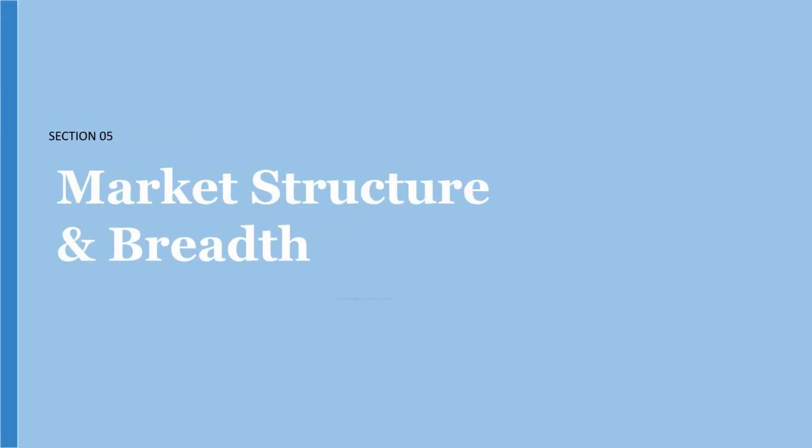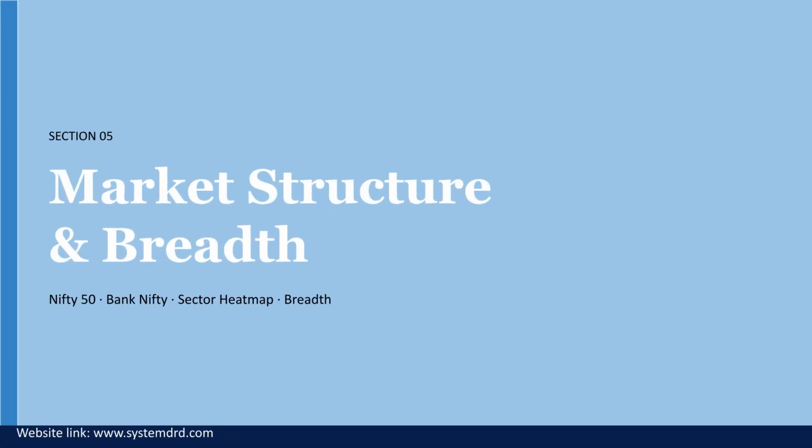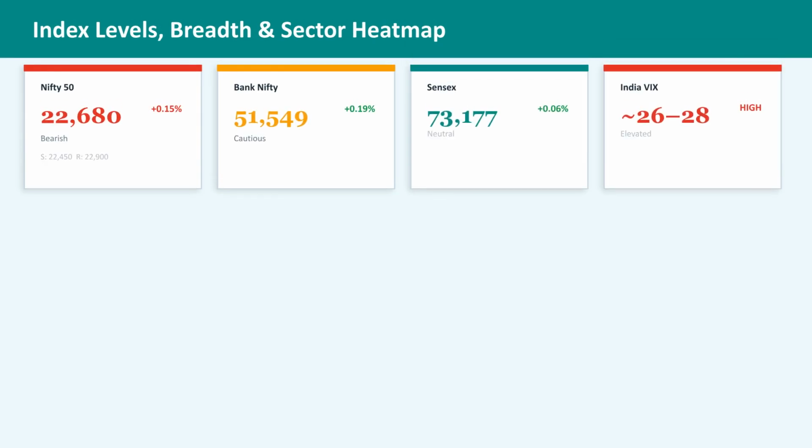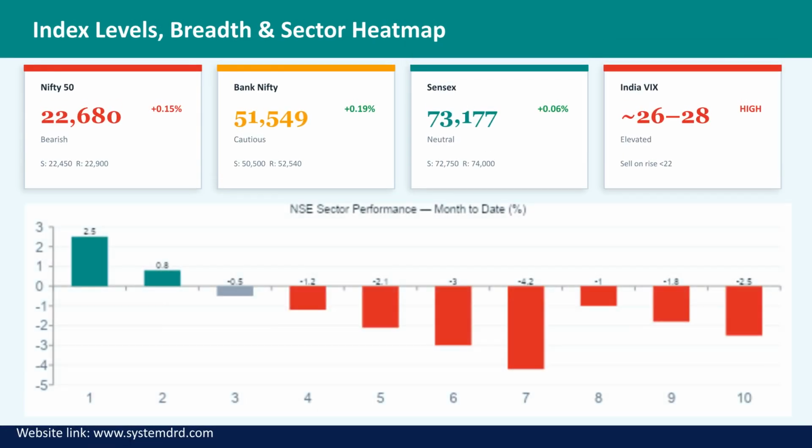Section 05 covers market structure and breadth. We focus on the Nifty 50, Bank Nifty, sector heat map, and market breadth indicators. The Nifty 50 is currently bearish, while Bank Nifty is cautious and Sensex is neutral. India VIX remains elevated, signaling high market volatility. The sector performance month-to-date shows mixed results.